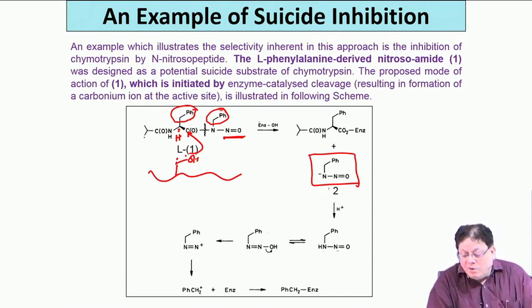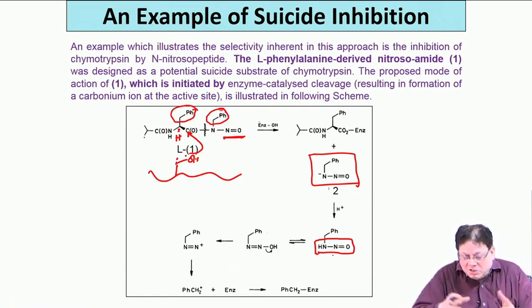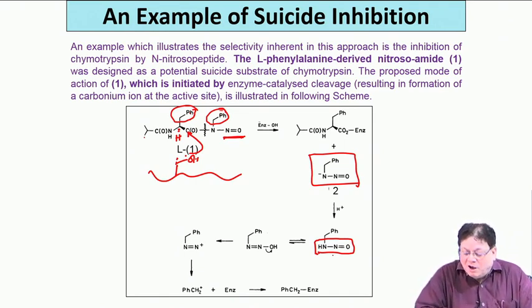So, what you get now is nitroso benzyl amine. If you have read organic chemistry, because this subject is all about organic chemistry and biology, you see now the reactivity of molecules comes into play. These N-nitrosoamines are very unstable.